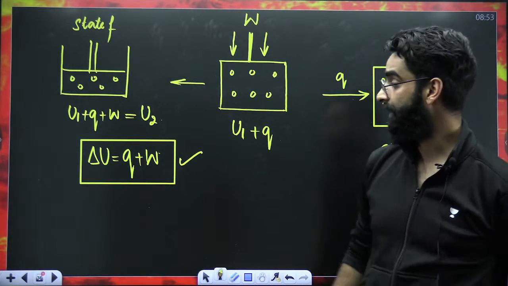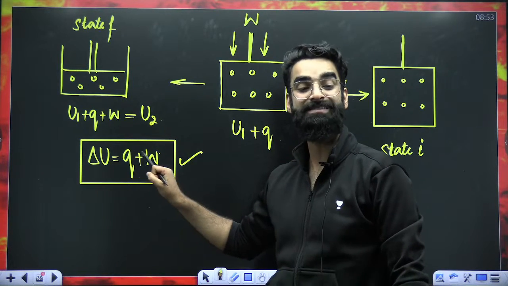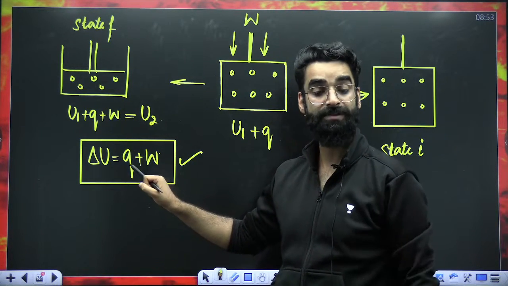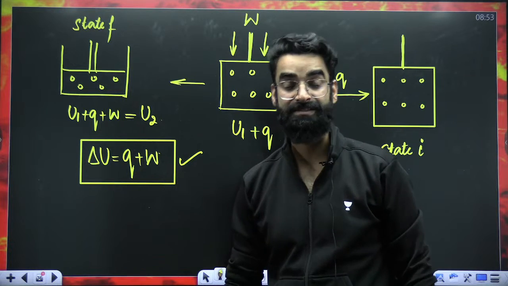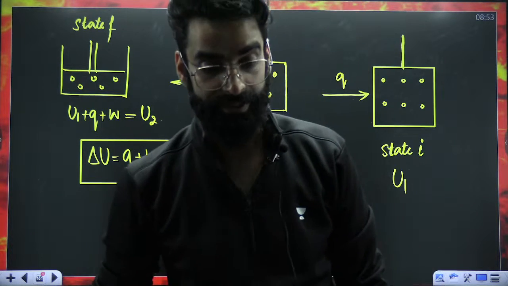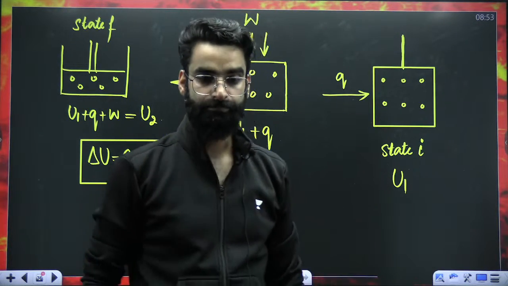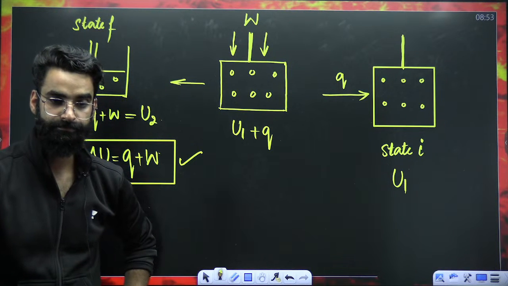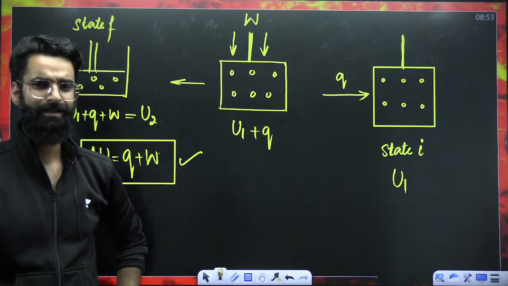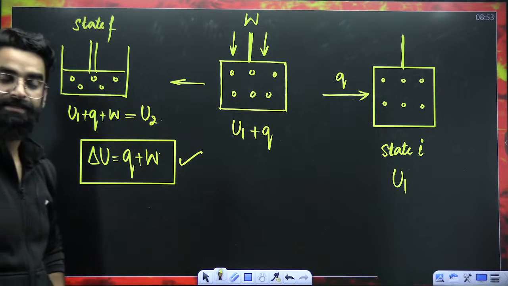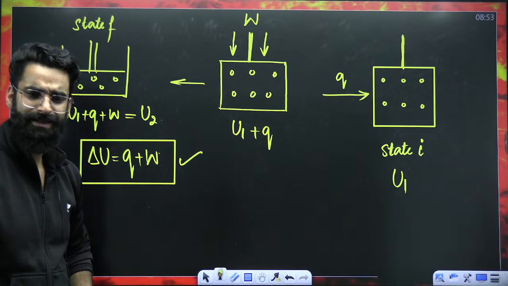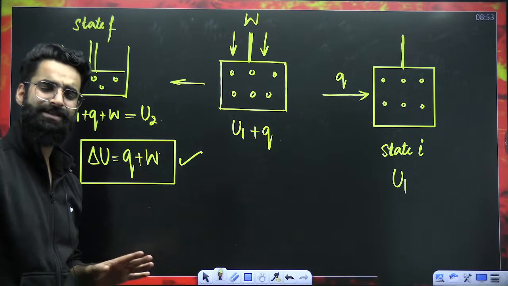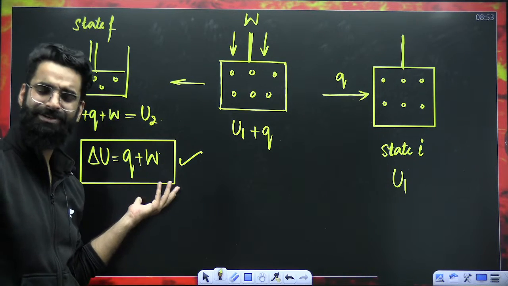Be careful with one thing. Whenever heat is absorbed by the system, you have to take the value of Q as positive. Whenever heat is released by the system, you have to take the value of Q as negative. Right? Let's exactly see what kind of questions are asked. Right now, only basic questions will be asked, because we have just derived this relation.